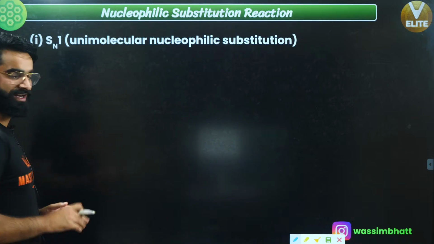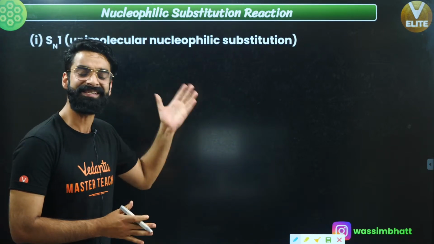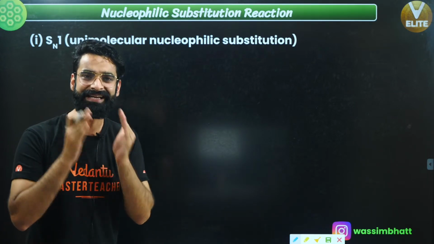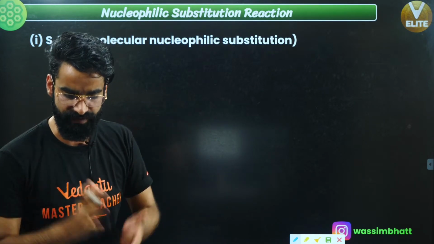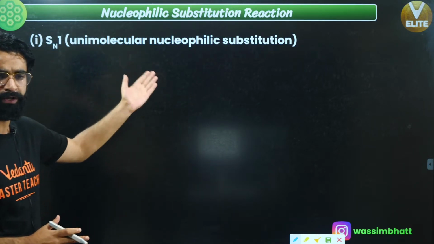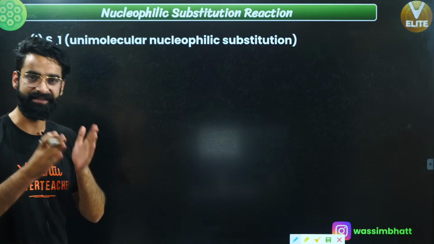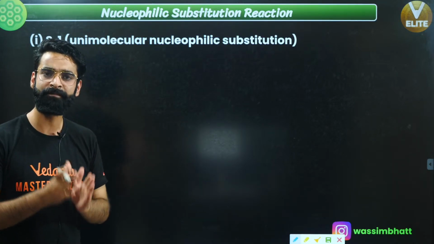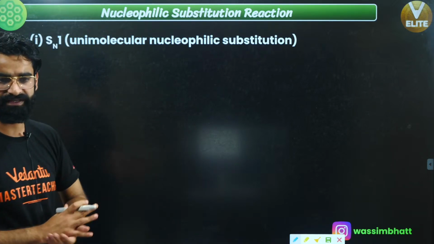First of all, these are the reactions in which the rate of the reaction varies linearly with the molar concentration of the substrate. SN1 reactions, your unimolecular nucleophilic substitution reactions, are the ones in which the rate of the reaction varies linearly with the molar concentration of the substrate.